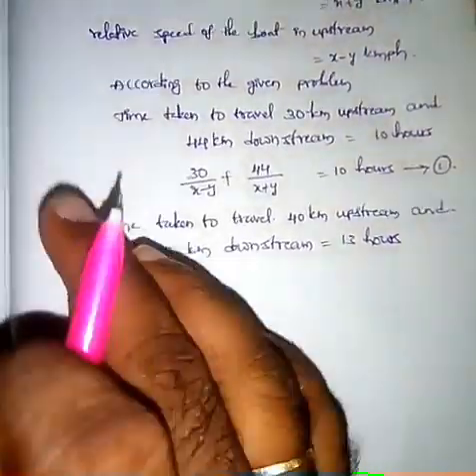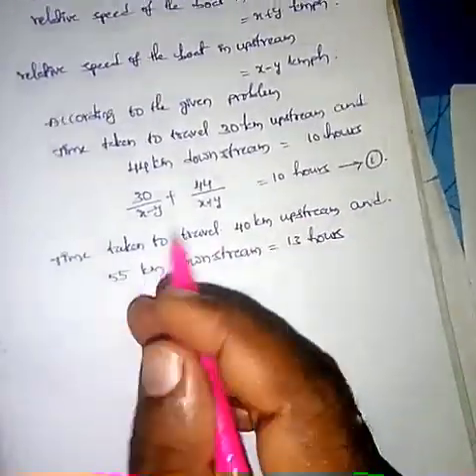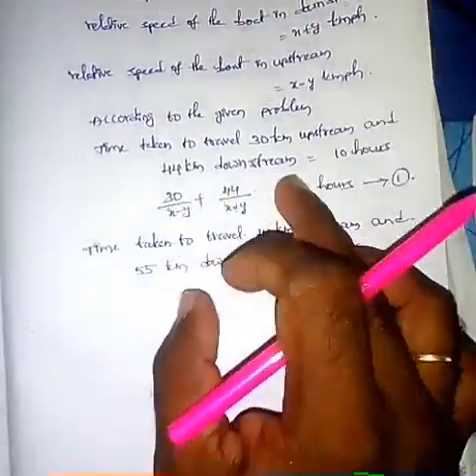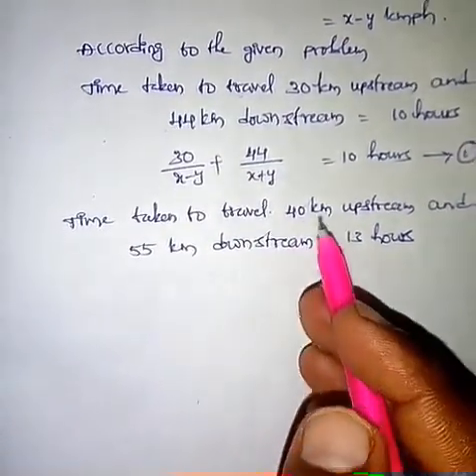We have to convert this statement also into the form of a linear equation.